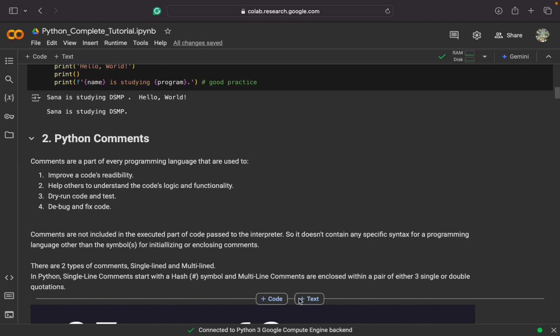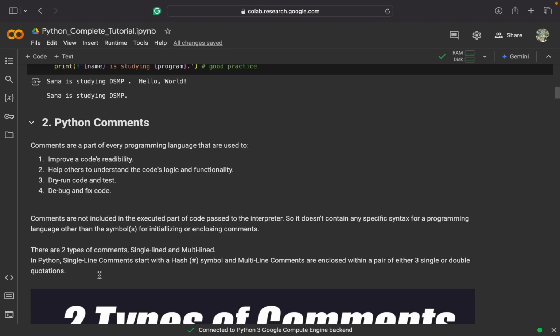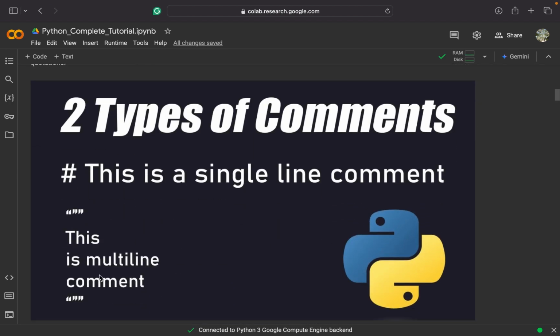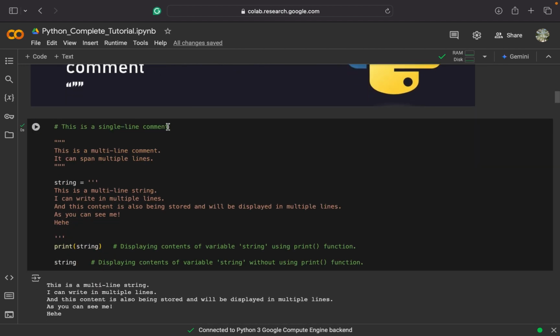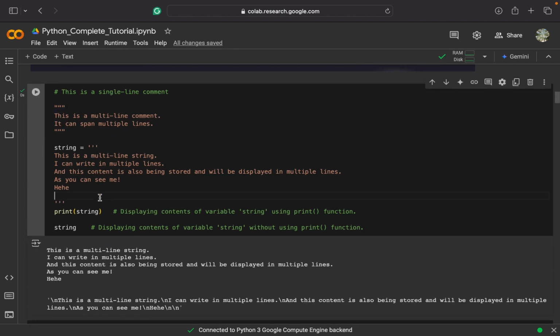So yesterday we discussed Python comments, in which we saw that there are two types of comments, as in every programming language. In Python, a single line comment starts with a single hash, and a multi-line comment is enclosed within either a pair of double quotations or single quotations. But one more thing I want to discuss here with you guys is that in Python we can also have our string variable in multiple lines.